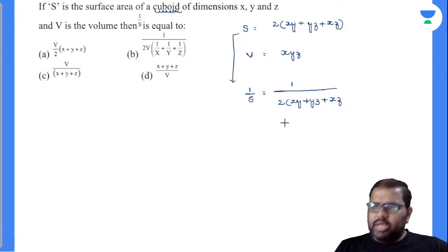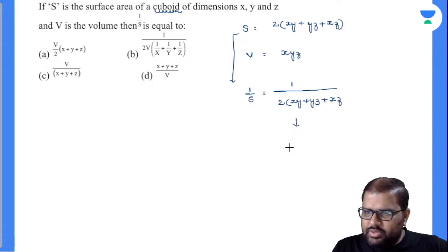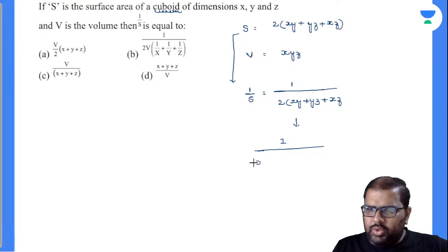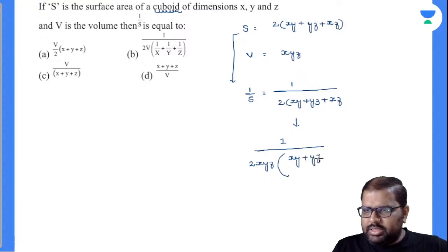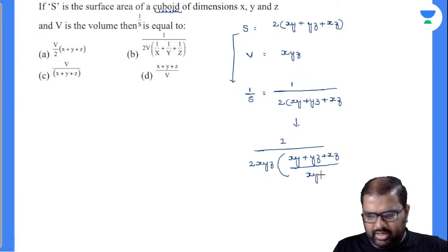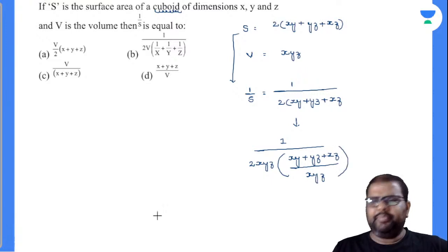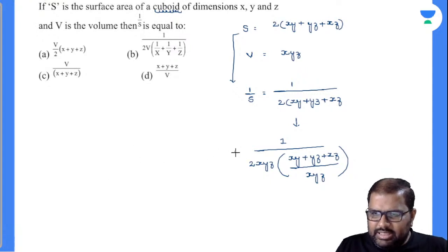Let's see. 1 divided by 2 into xyz into xy plus yz plus xz divided by xyz. So this will be helpful, right? Yes, perfectly.